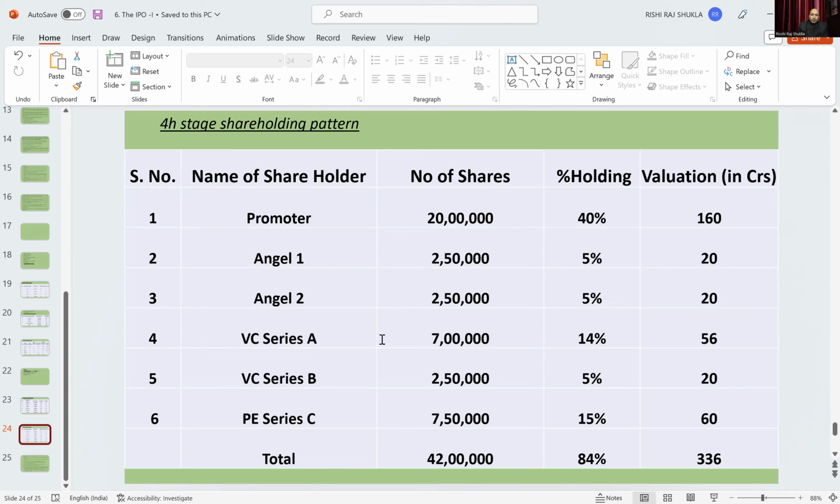investment. So up to now, the total distribution of shareholding, as usual: promoter 40%, angel 1 5%, angel 2 5%, VC series A 14%, VC series B 5%. Now this PE series C 15%. So a total of 84% is already distributed. And the valuation is 400 crore. Now let us suppose at this stage,